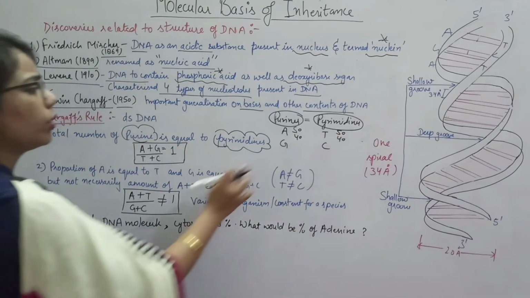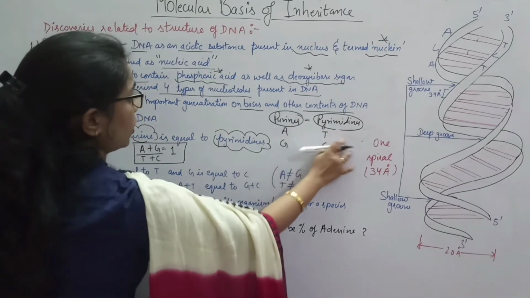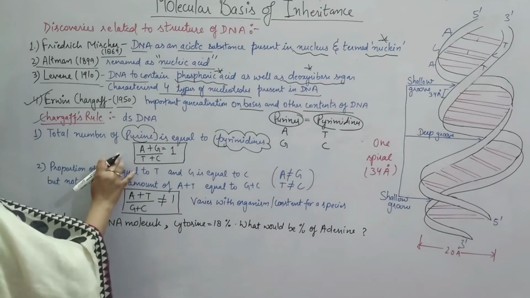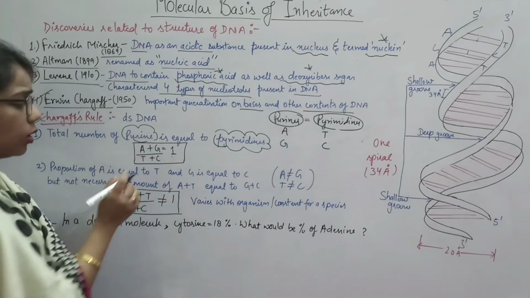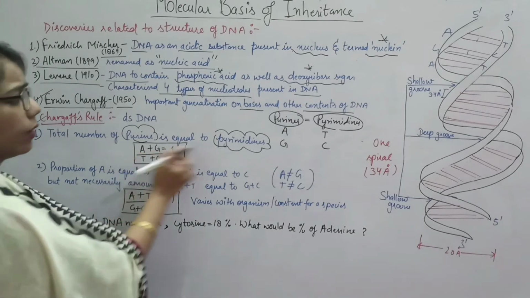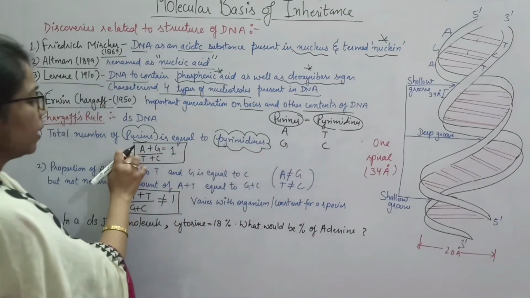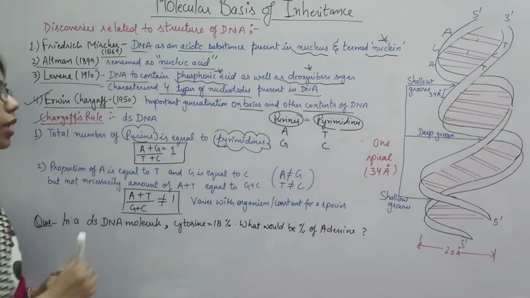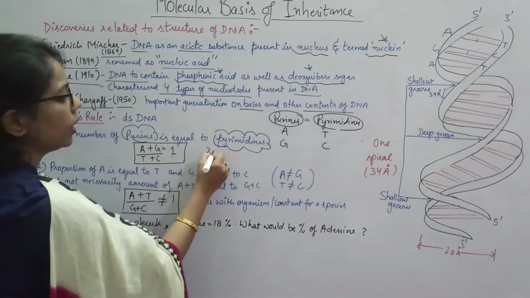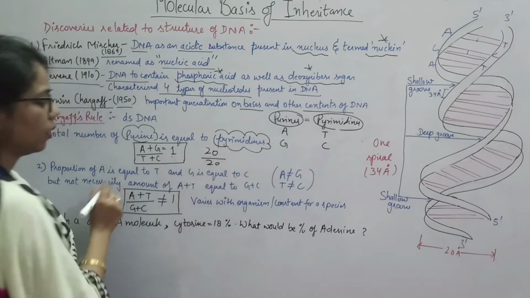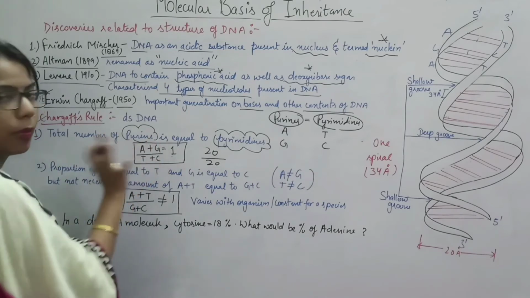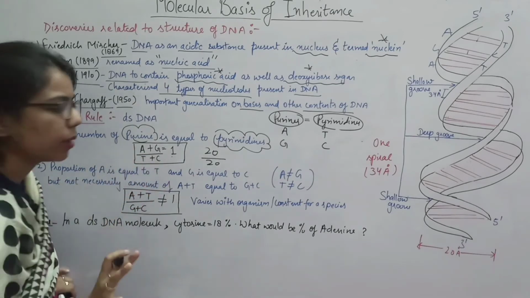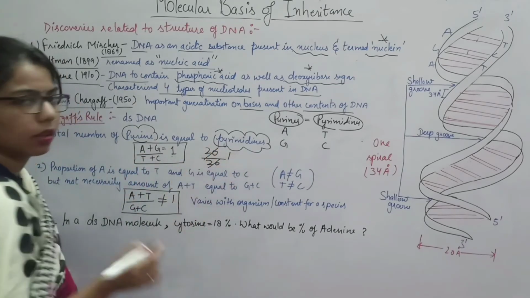Okay, so here what we want to say is that the concentration of purine or the number of purine equals pyrimidine, right? So अगर ऐसा होगा तो वो वैल्यू 1 हो जाएगी. So हम ये फॉर्मूला अप्लाई कर सकते हैं. We are having 2 purines and 2 pyrimidines. A plus G plus T plus C. हमारे पास कितना हो जाएगा? 1. कैसे होगा? फॉर एग्जाम्पल, इफ यू से A plus G, okay, 20 purine है, 20 pyrimidine है. ओके, we have not calculated how much A and how much G. होल सम, हमने क्या कहा, ये पूरा A plus G क्या है, प्यूरिन और T plus C पूरा pyrimidine है. अगर हम इसे काटेंगे तो व्हाट वी आर गेटिंग, 1 एवरी टाइम.